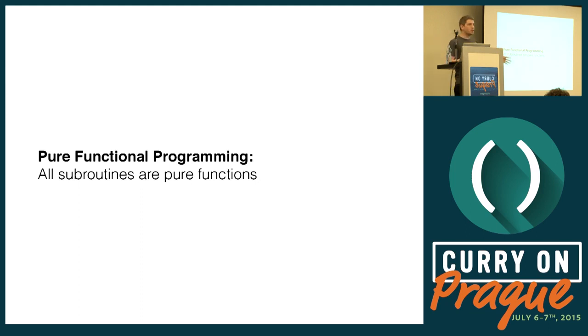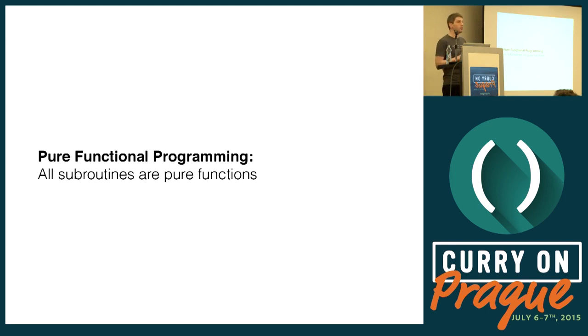Okay, so pure functional languages means that all of our subroutines are pure. And as a consequence of this, or the converse, is that if you are not pure, then you are imperative. Even functional languages like Clojure, Erlang, Scheme, ML even, are imperative. So in this talk, I'm going to treat them as imperative.